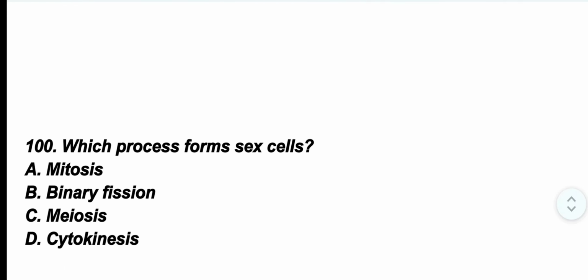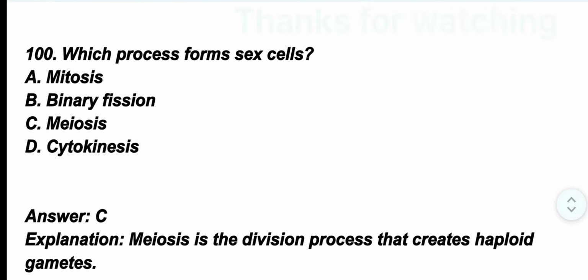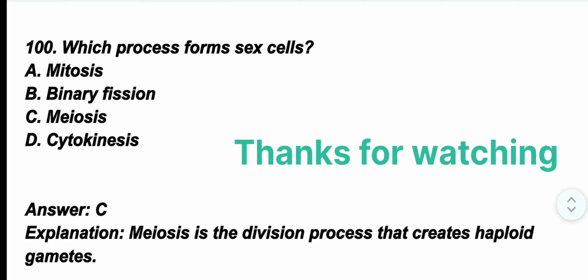Question number 100. Which process forms sex cells? The correct option is option C, meiosis. Meiosis is the division process that creates haploid gametes.